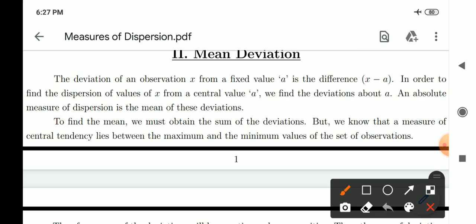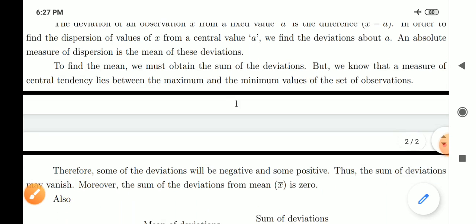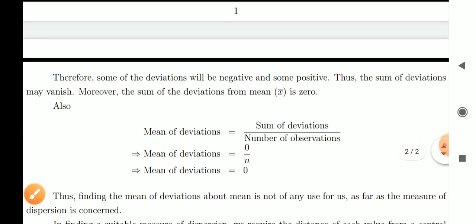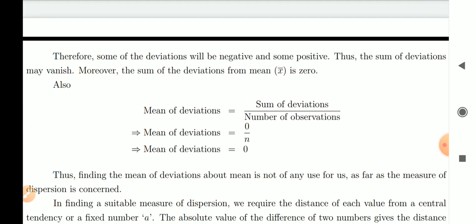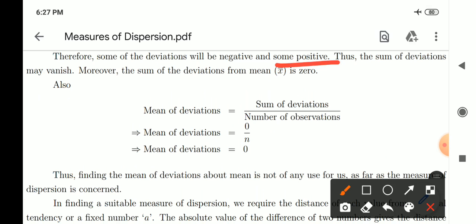To find the mean, we must obtain the sum of the deviations, isn't it? But we know that the measure of central tendency lies between the maximum and the minimum values of the set of observations, as we have learnt in the previous class. Therefore, some of the deviations will be negative and some may be positive. Thus, the sum of deviations may vanish. That means if you take the summation of the deviations, some will be negative and some positive. They will cancel with each other and the resultant becomes equal to 0.